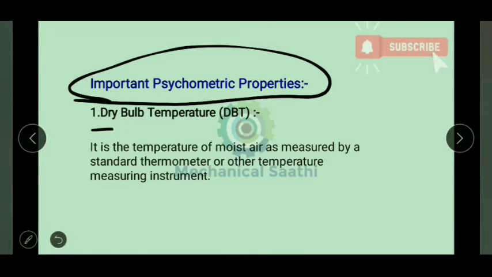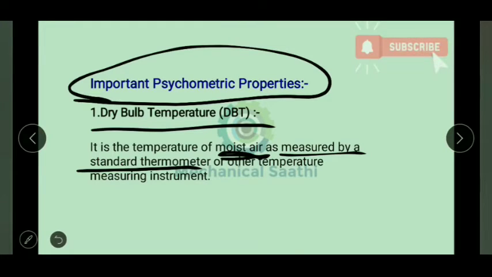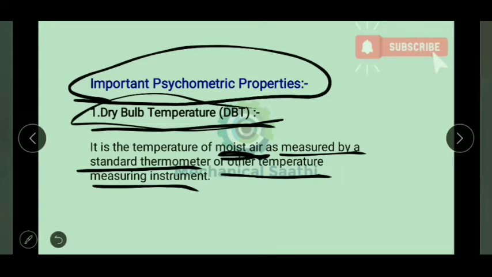So first is your dry bulb temperature. Dry bulb temperature is the normal temperature which we are measuring by using different measuring instruments. It is the temperature of moist air, measured by a standard thermometer or other temperature measuring instrument. So that temperature only we call the dry bulb temperature.